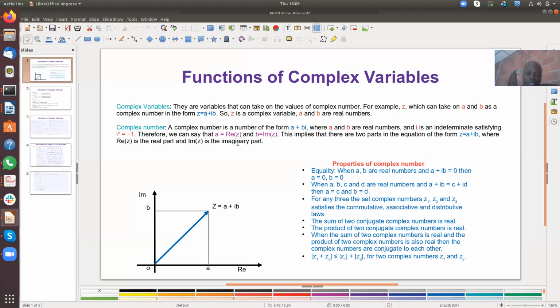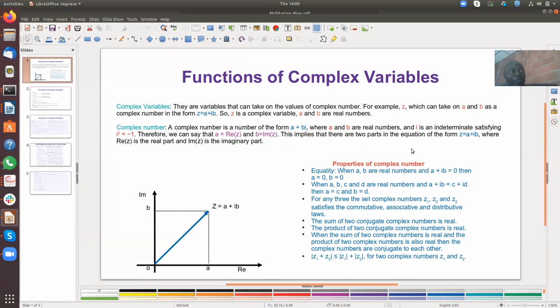Now if you look at this graph, from your own basic understanding of graphical interpretation, you can say this is the y-axis and this is the x-axis. But now when you take this into complex variable analysis, along the y-axis is where you have the imaginary, and what you have there is b, and along the x-axis is where you have the real, and what you have there is a.